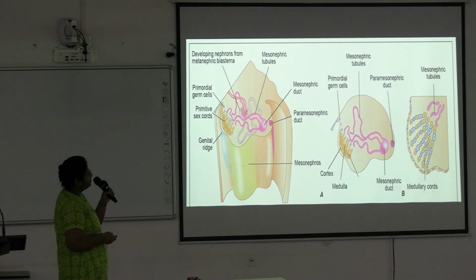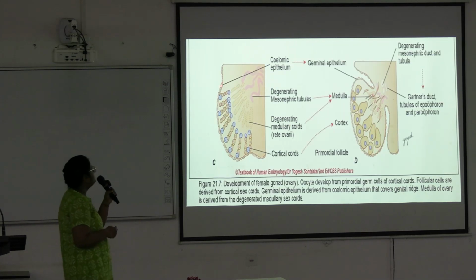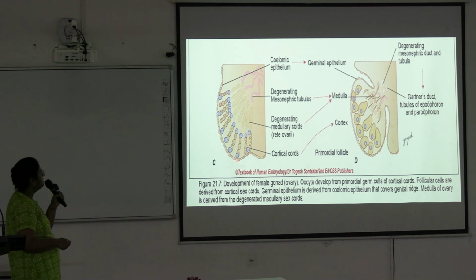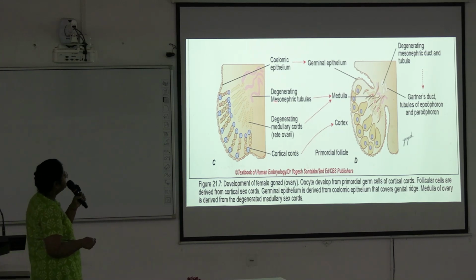Cords of cells are present here, medulla within the medullary cords, and mesonephric tubules are also developing here. See, here is the coelomic epithelium, degenerating mesonephric tubules, degenerating medullary cords, rete ovarii, and cortical cords are present.